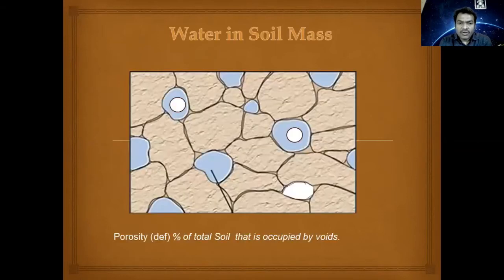We know soil is nothing but a collection of solid particles wherein there are gaps in between these solid particles, which are called voids. These voids are often filled with water or air, or water and air both. Thus for us, soil is nothing but a porous material.